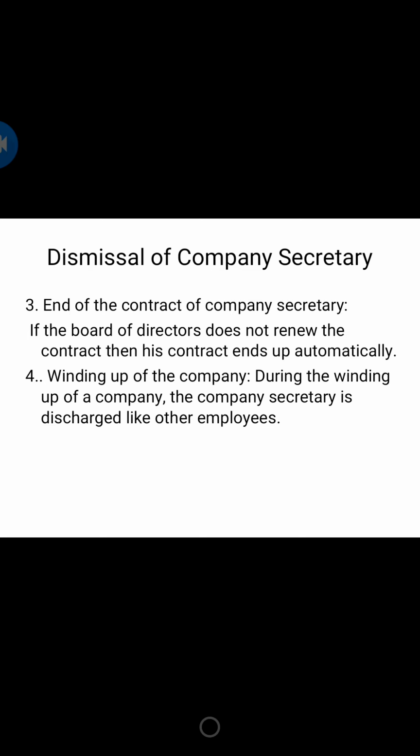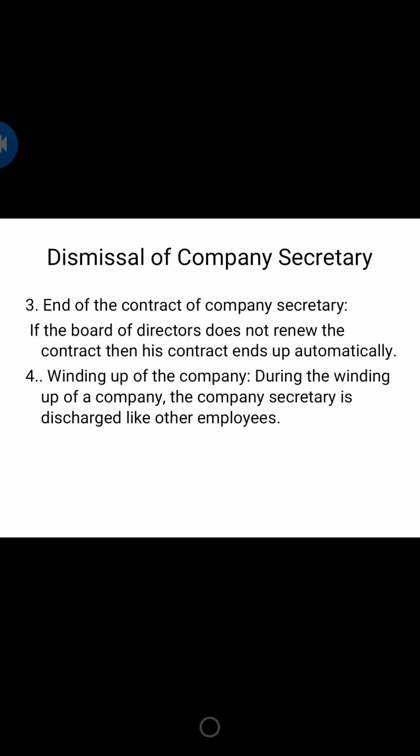Okay, the next is winding up of company. What do you mean by this? Winding up means we are going to end up, we are going to liquidate the company. So we know an employer and employee relationship exists between the company and the secretary. Suppose the company is going to close, all the employees have to move back to their home.